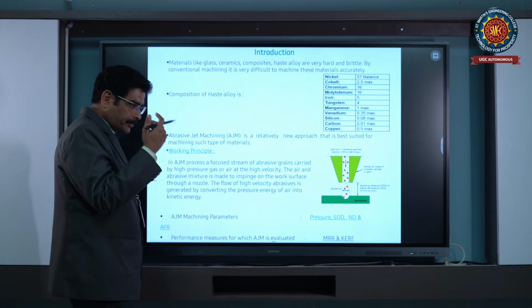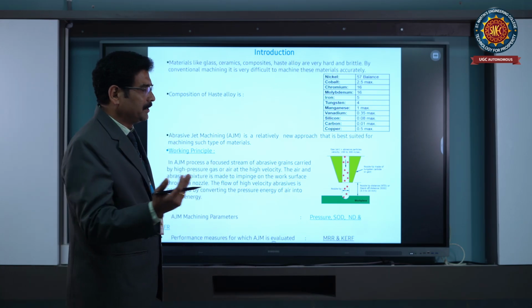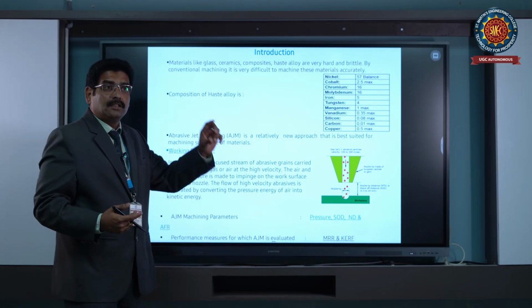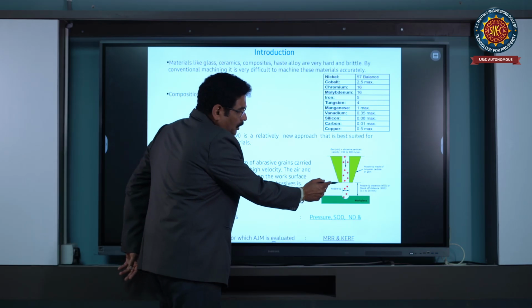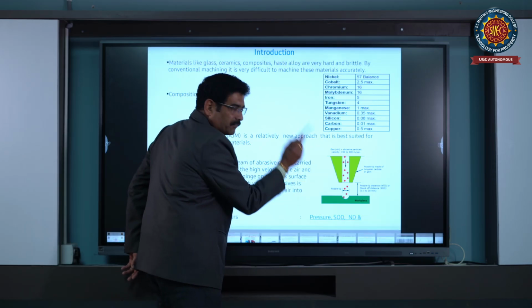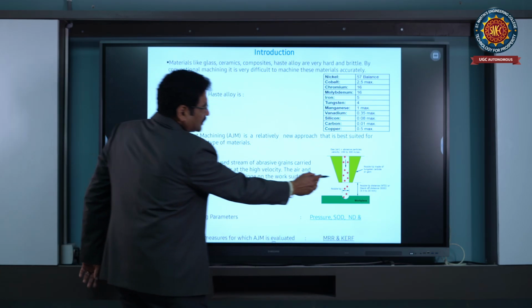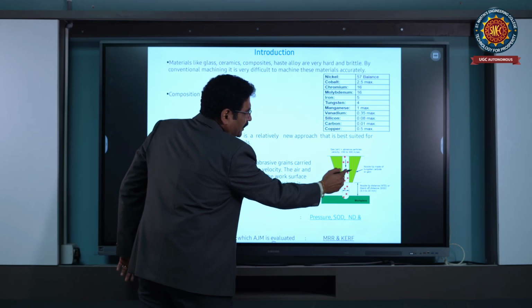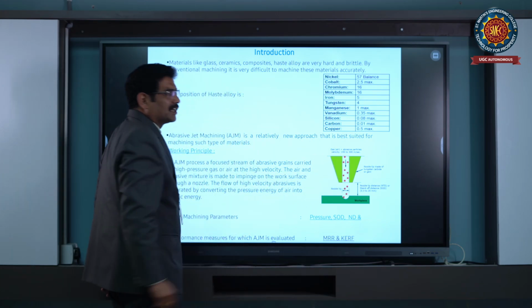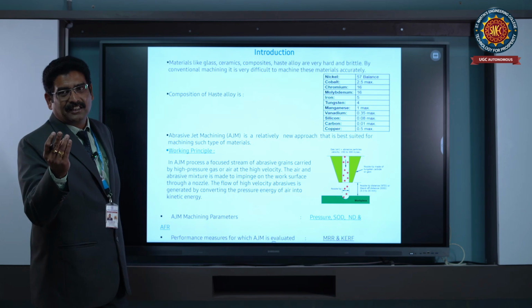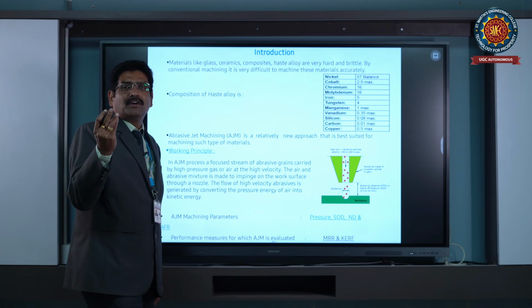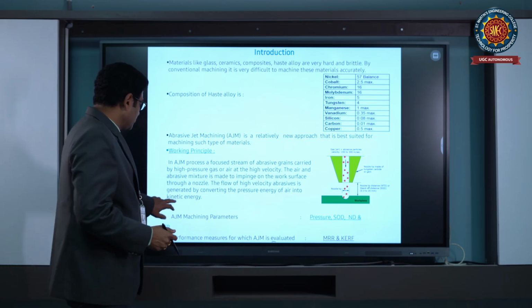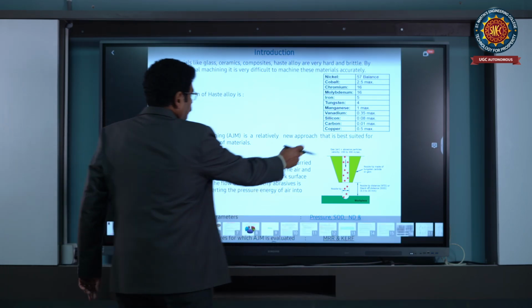That's why we select different standoff distances between the tool and work surface. This is the nozzle and the work surface; the distance between these two is the standoff distance. Here we will be using a tungsten nozzle or sapphire nozzle, which will give a maximum life of 20 to 22 hours.